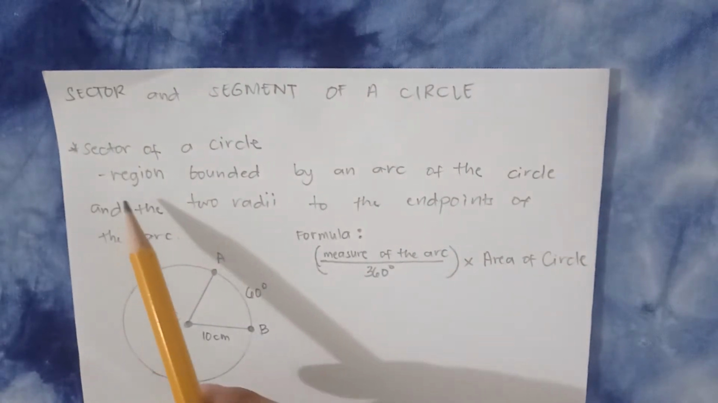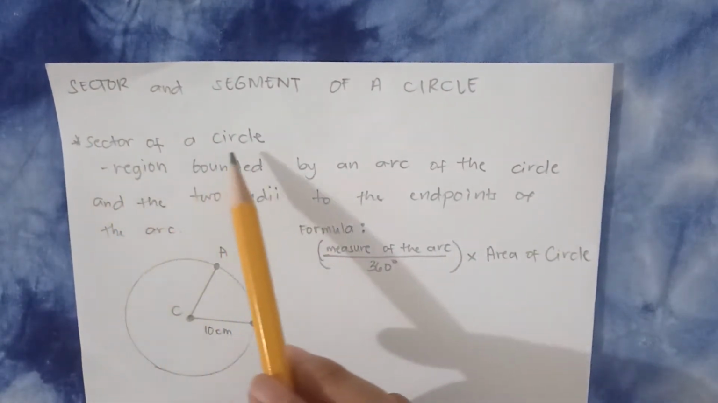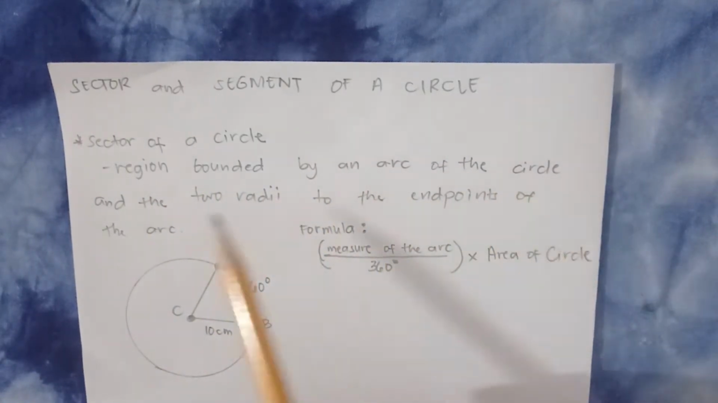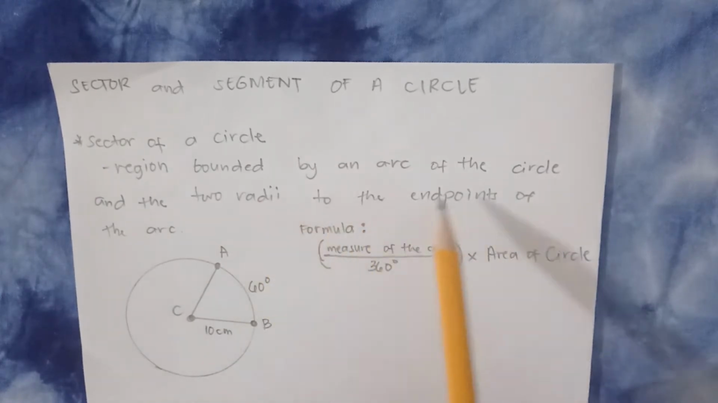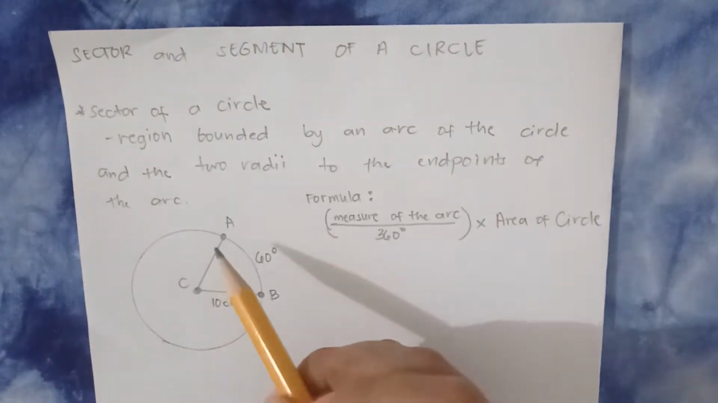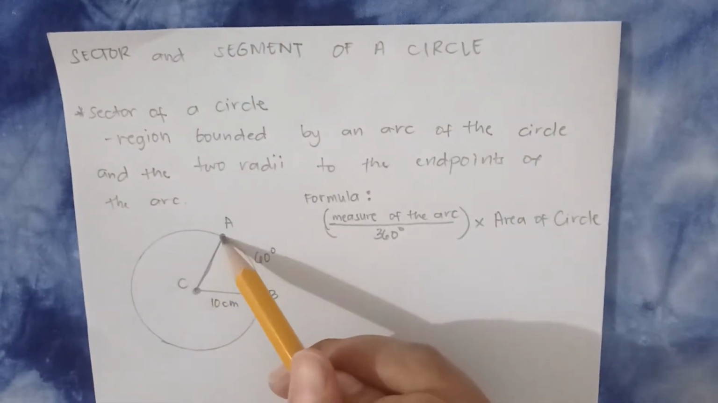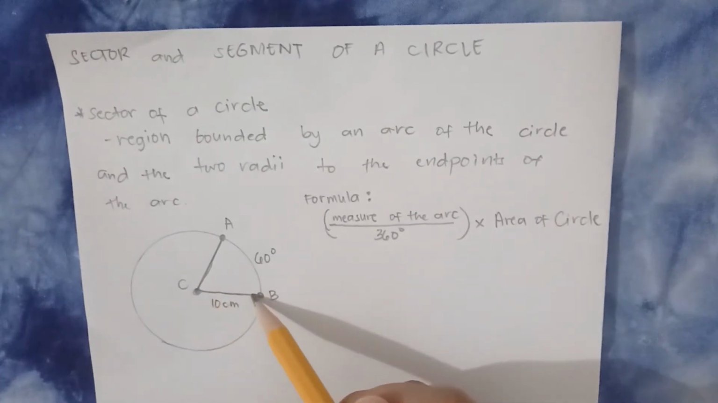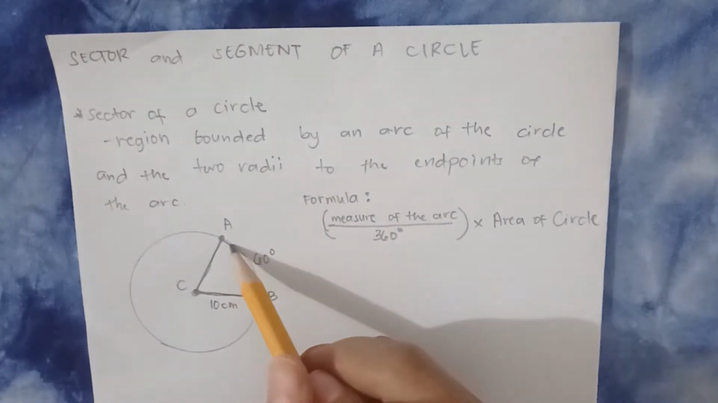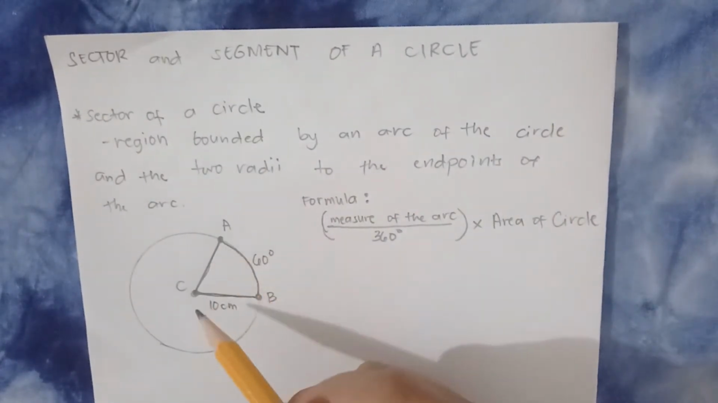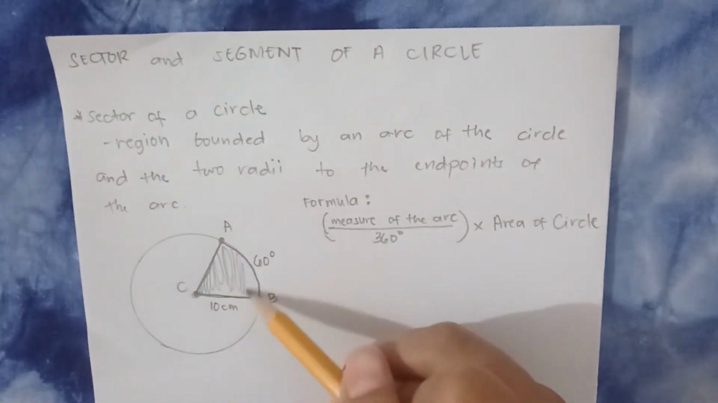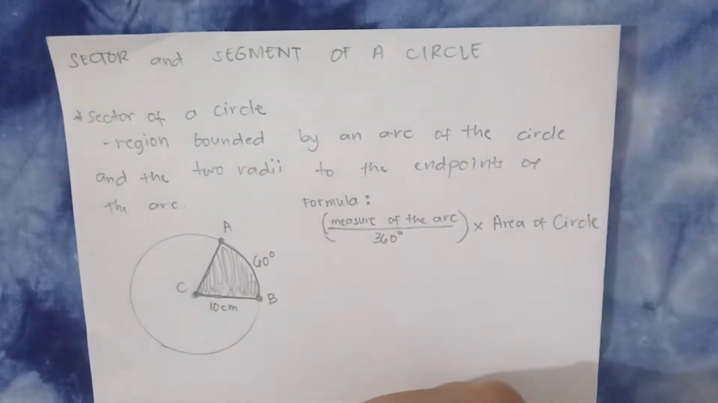Okay, so, dito muna tayo sa sector. Sector of a circle, it is a region bounded by an arc of the circle and the two radii to the endpoints of the arc. Anong ibig sabihin niyan? Pag sinabi daw sector of a circle, ito, meron kang dalawang radii or radius. Ito, isang radius, isang radius. Tapos, yung arc na tinutukoy is ito, yung arc AB. Ang sinasabi nating sector of a circle is ito. Yan, yung shaded part na to. Yan ang sector of a circle.